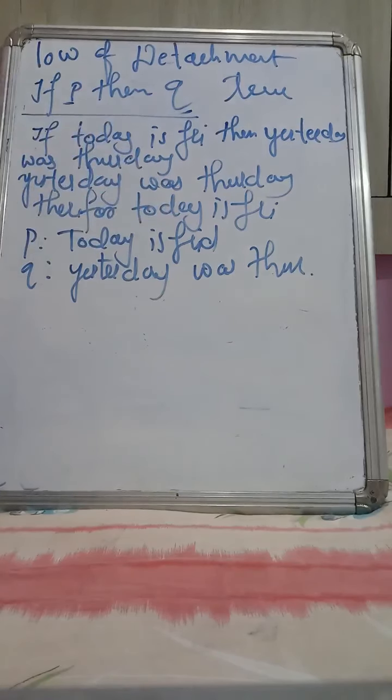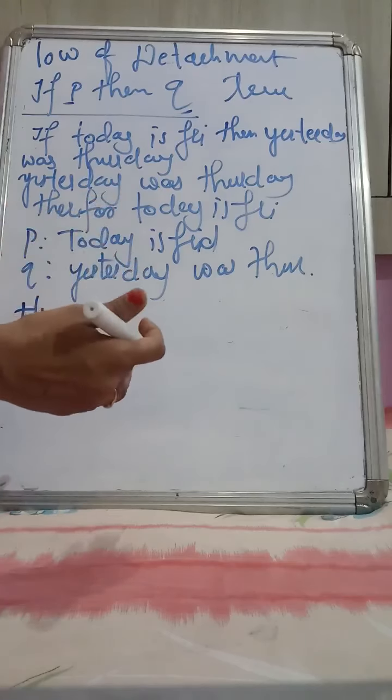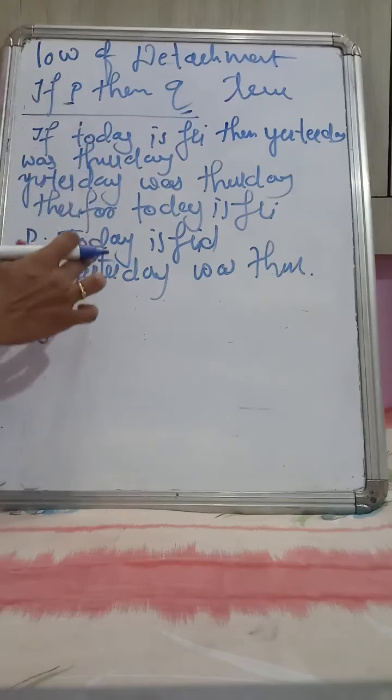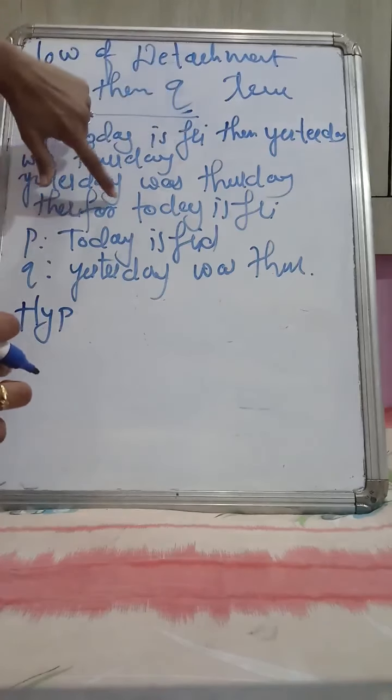So we can write it like this. We get the hypothesis and also the conclusion, which I have just shown you using the valid argument. The given statements are called the hypothesis and the derived statements are called the conclusion. A derived statement is one we make from the given statements. Okay, so hypothesis means what is given: if P then Q.